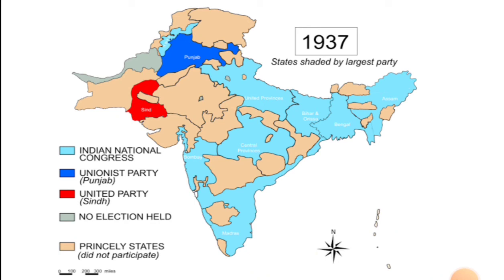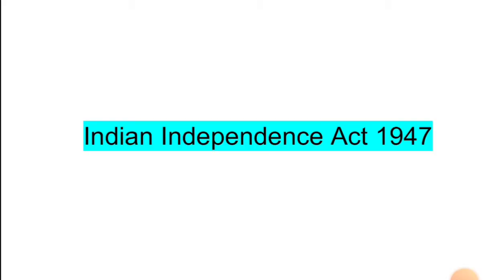They abided by the British crown, and they accepted the hegemony of the British crown. So the princely states were independent in their own sense, but not independent in the sense that they were under the hegemony of the British crown. So this was the result of the elections in 1937. After that came the Indian Independence Act of 1947.